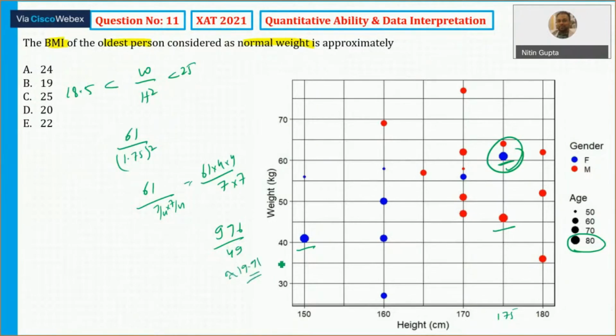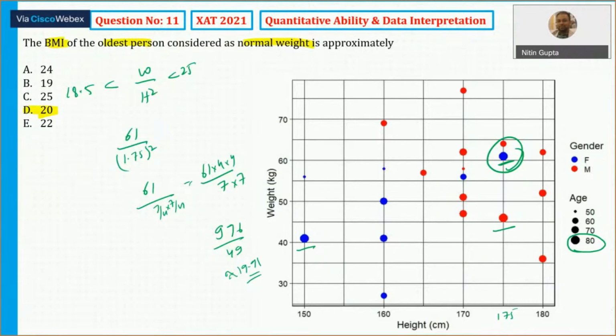So 19.91, the nearest option is 20. So I can mark option number D. It is coming out to be 19.91. So I think the answer is 20. Nearest option choice is 20. Since this 20 satisfies, I do not need to check for the other two. If this value was not lying between 18.5 and 25, in that case I would need to check the other two values by trying. But this is coming out exactly 19.91.